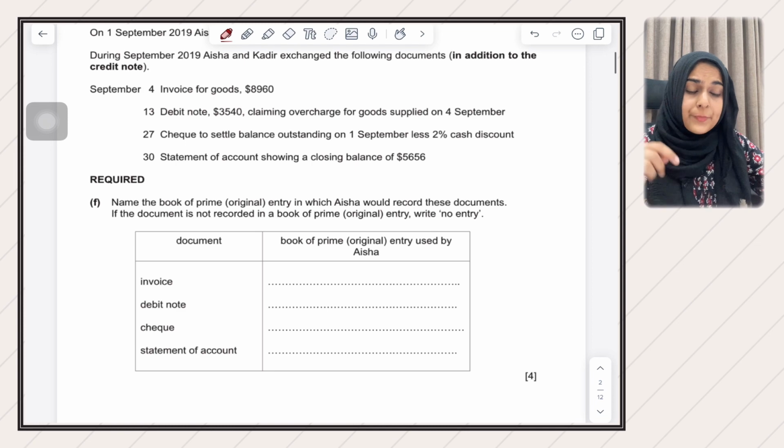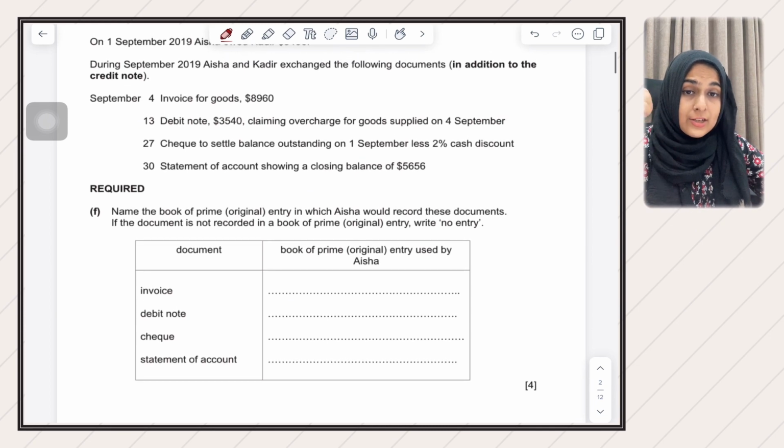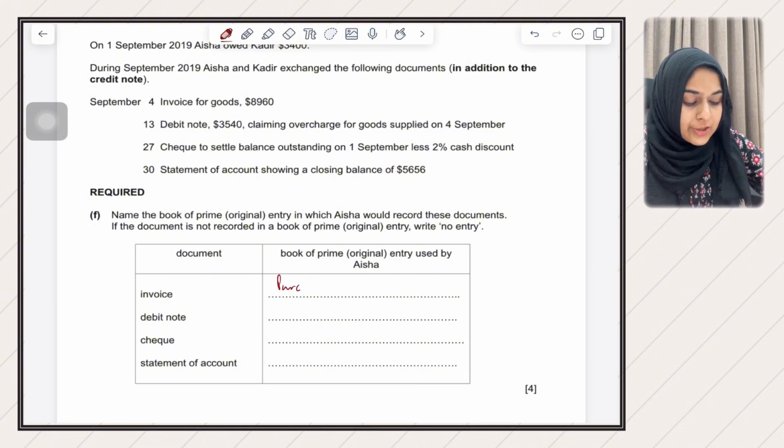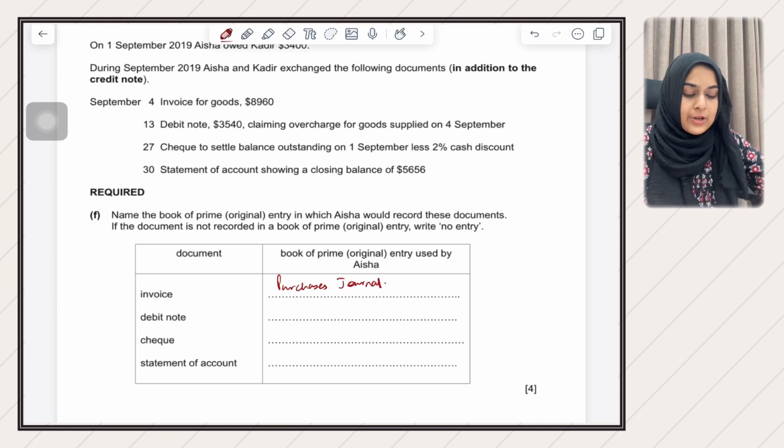Invoice is always issued by the seller, but here you're asking where Aisha will record this, in which book of prime entry. Because Aisha is the buyer and Kader is the seller, Kader will issue an invoice and Aisha will receive an invoice. So when Aisha receives an invoice, she will record this in the purchases journal. Okay, then they're saying debit note. On September 13, Aisha is actually issuing a debit note because she's a buyer. Buyer issues the debit note.